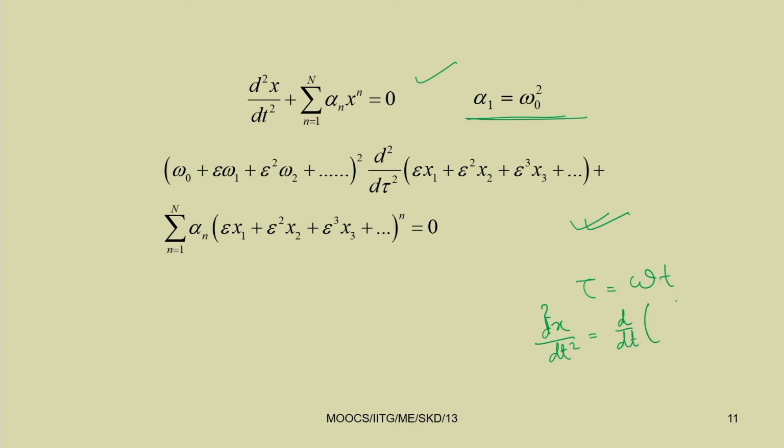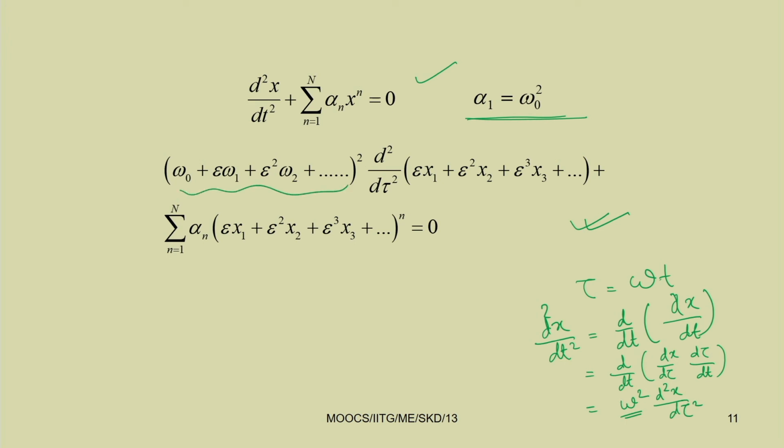We already did this, and again let me revise it. dx by dt is equal to d by dt of, this is d by d tau into d tau by dt. So, this term is omega, and if you do it again, then omega square. So, this will come to omega square d square x by d tau square. So, this omega square term will be multiplied, which is written here.